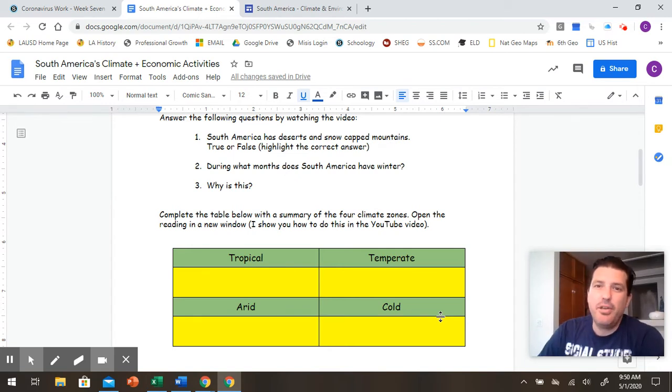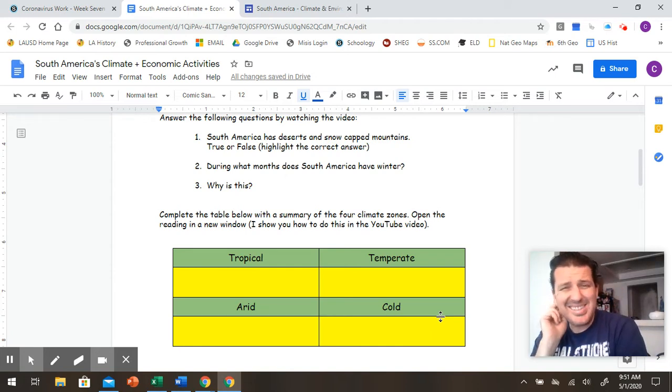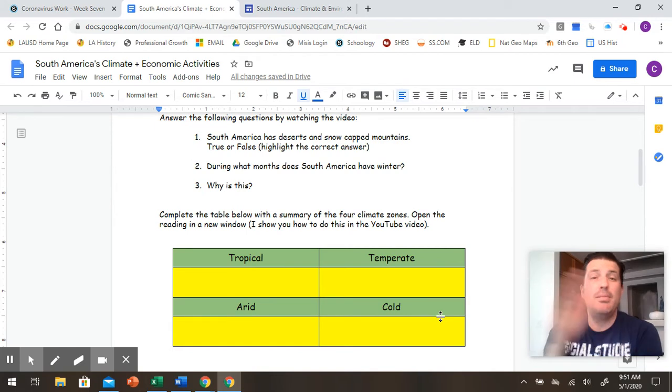Now, the other thing that you need to take special notice of is that, remember, most of South America is below the equator. So you're upside down. Okay? And that means that their seasons are opposite. So right now it's spring here for you and me. But in most of South America, below the equator, it's actually fall. When we have summer, they have winter. The seasons are opposite, but the months stay the same. So they still have January, February, March. It's just that for them, summer starts in December.